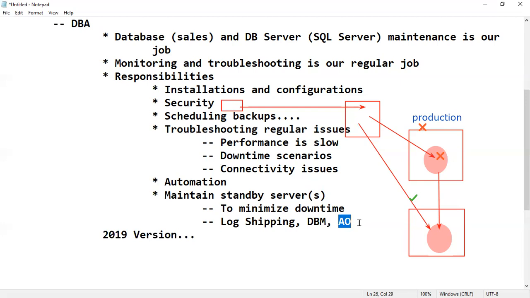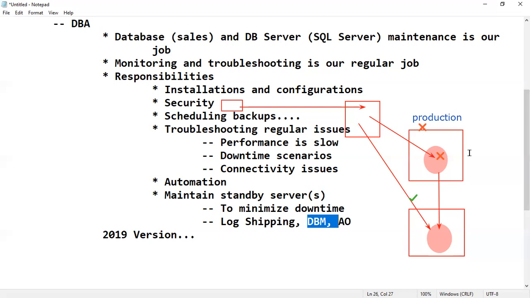Sir, one small doubt. In mirroring, the standby system will become the production system when the production system crashes, and the changes will apply, correct? Yes. Whereas in log shipping, it won't happen. The update takes time, 30 minutes actually.